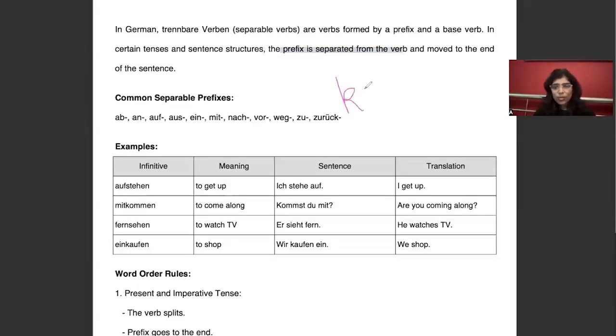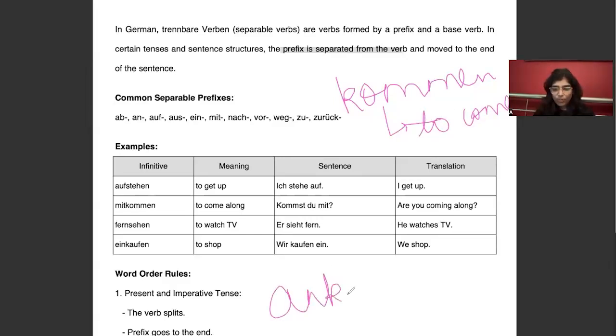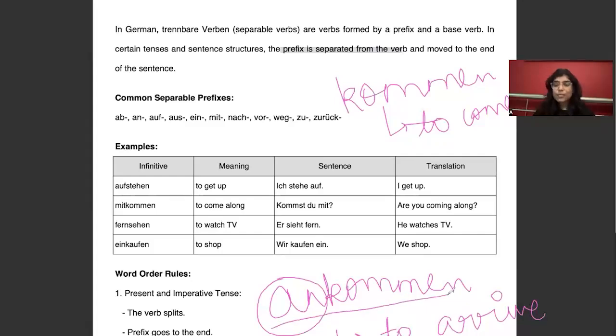As we all know, we have a verb which is called kommen. What is the meaning of kommen? Kommen means to come. Then we have another verb, ankommen. What is ankommen? Ankommen means to arrive. Do you see, just by the addition of this prefix, the verb has become a new verb. Ankommen does not mean to come, it's a new verb altogether, which means to arrive. And here an is nothing but a prefix.